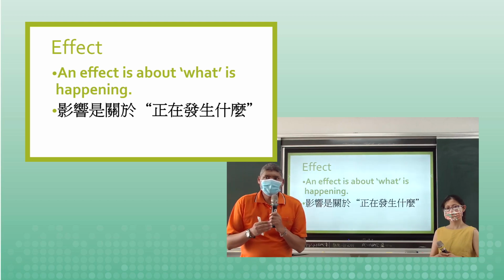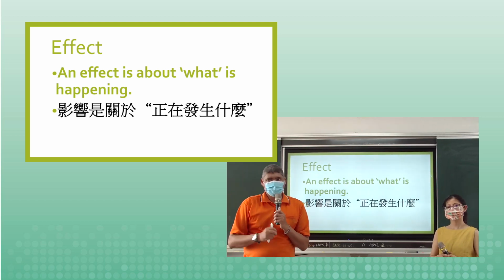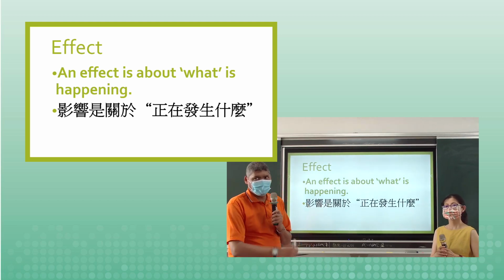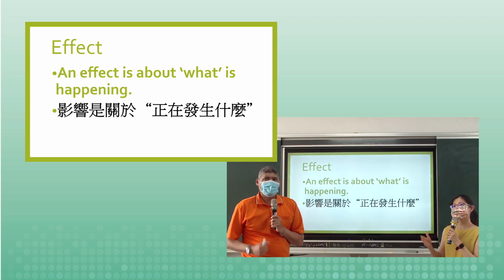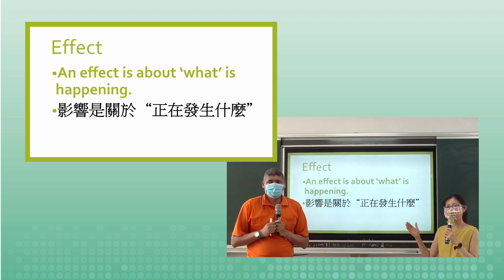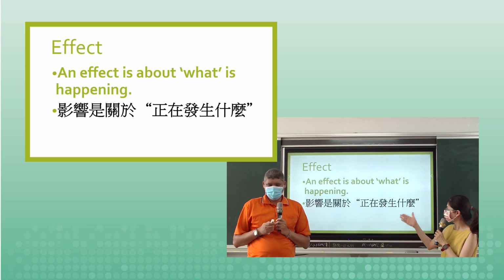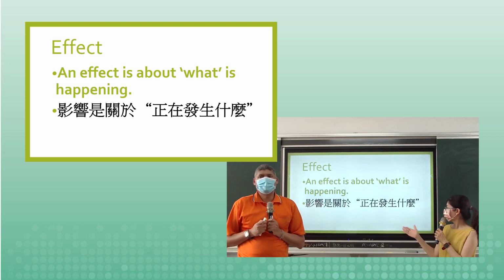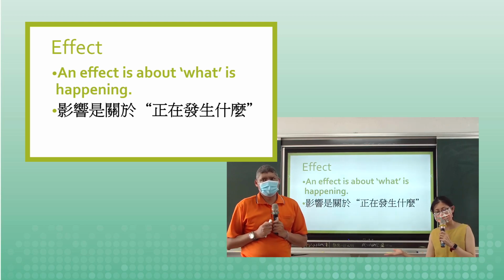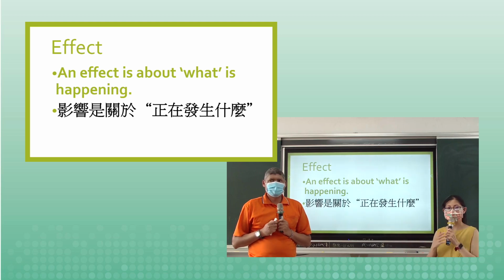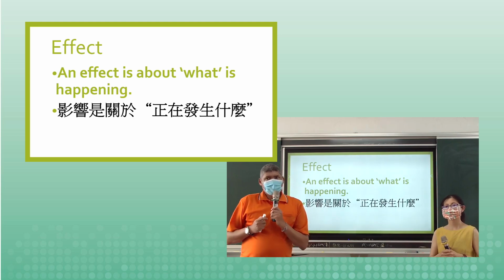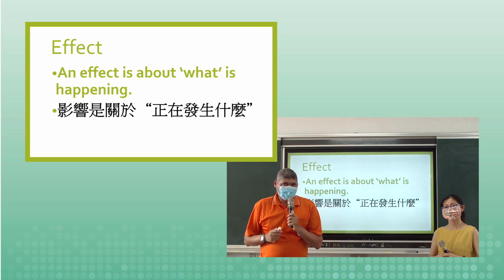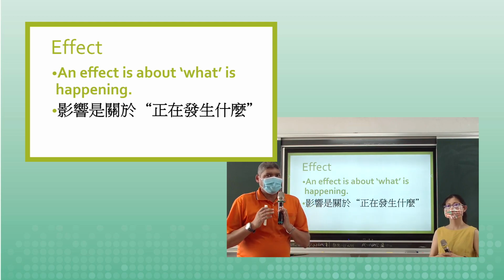An effect is about what is happening. Okay, let's read that in Chinese with Debbie. 好，刚刚有原因嘛，原因就会造成影响，所以我们就要探讨 effect。effect 就是关于正在发生的事情，这个原因造成现在的影响。